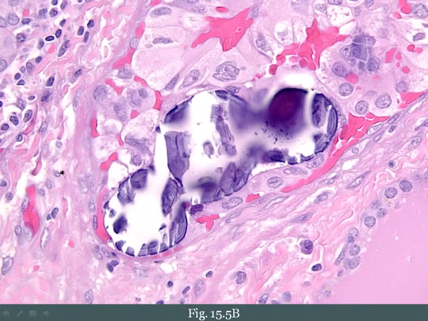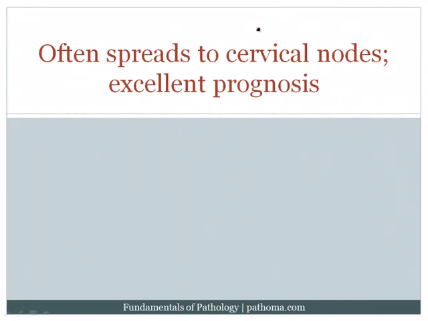Now, because you classically get papillary architecture, you can get calcification of that papillary architecture, which would then result in a psammoma body. Again, a psammoma body is a concentric layered calcification, and so you can kind of see the circles of calcification. Especially notice here, you can clearly see the layering of the calcium in this particular part of the psammoma body. Now, papillary carcinoma classically spreads to the cervical nodes within the neck. However, even when it spreads to the lymph nodes, it has an excellent prognosis.